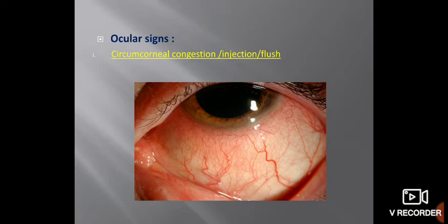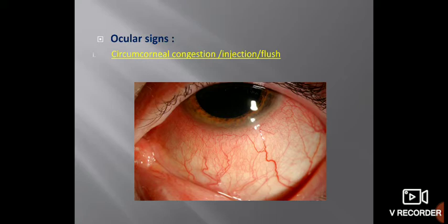Okay, so there is congestion. It is called circumcorneal congestion or circumcorneal injection or circumcorneal flush. All these terms are the same. There is congestion around the cornea, or around the limbus, you can say. There are two types of congestion: conjunctival congestion and circumcorneal congestion. These are two different things. Remember, we will see the differences between these.